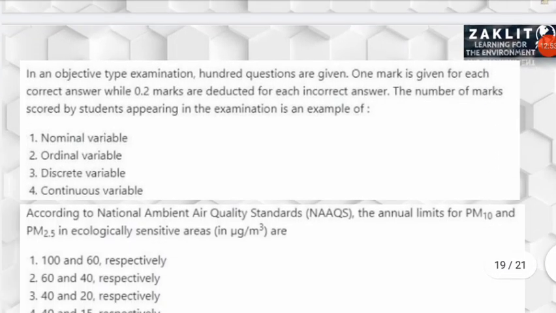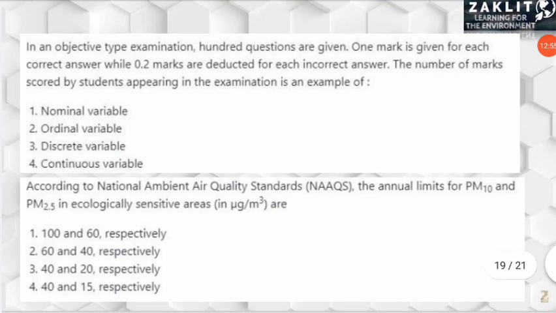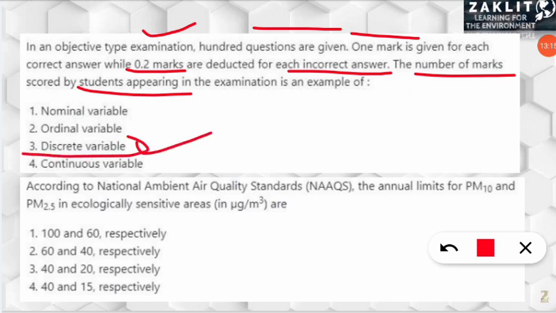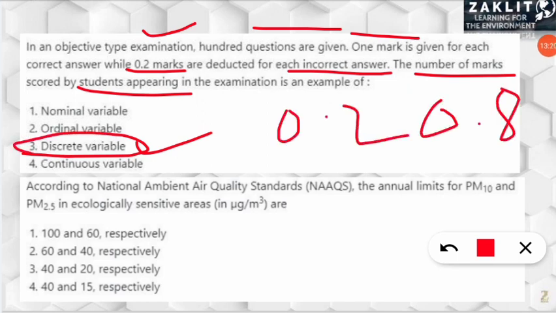The next question was from statistics, in which it was given that there was an objective type examination, 100 questions were given, 1 mark for the correct answer, and 0.2 marks were deducted for each incorrect answer. So in this case, the marks the students will be getting will be of what type? Here the correct option will be option number 3. It will be a discrete variable. It will not be continuous, because someone will get 0.2, someone will get 0.8, someone will get 30.8. So like that, the numbers will not be continuous, they will be discrete.